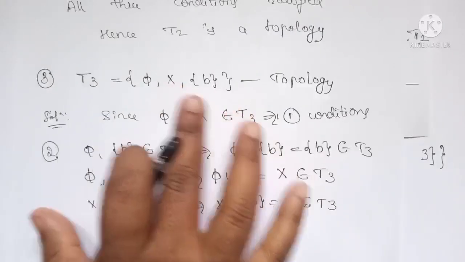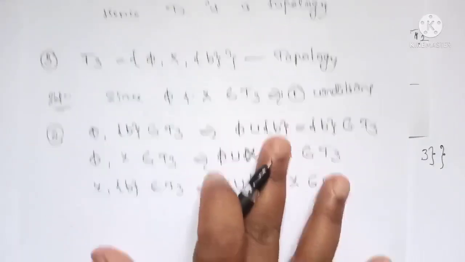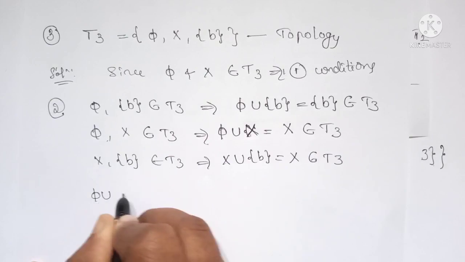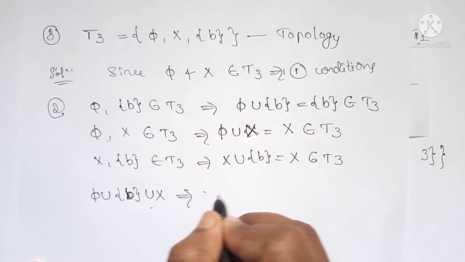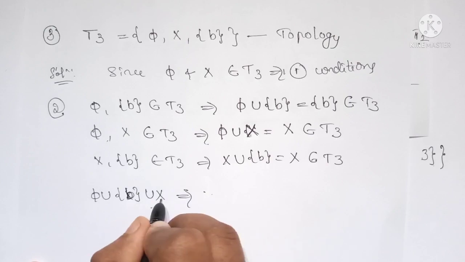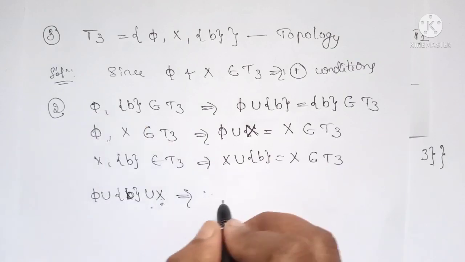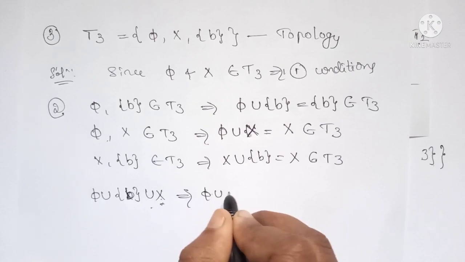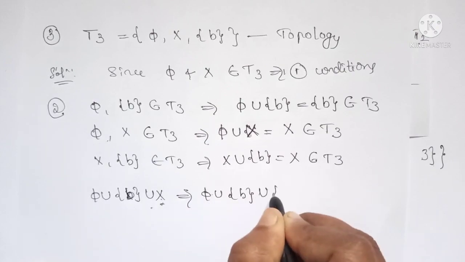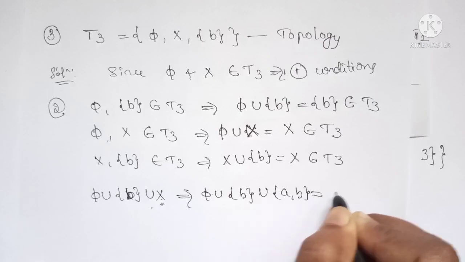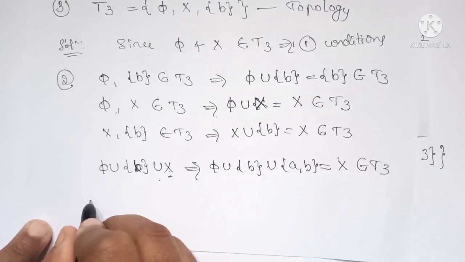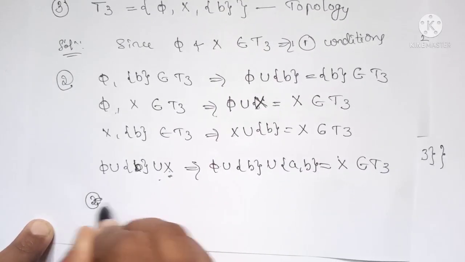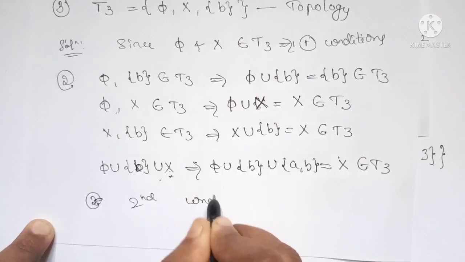Let us have all three, the union of phi, X and B. Phi is the null set, B union X is the given set X, so their union is again the same set X, which belongs to T3. Thus the second condition is also satisfied.